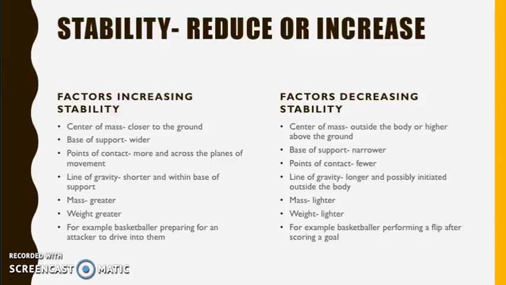The mass and weight of an object or body can reduce stability if it's lighter, because less force is needed for it to change its position, as there's less gravitational pull on the object, because there's less mass.